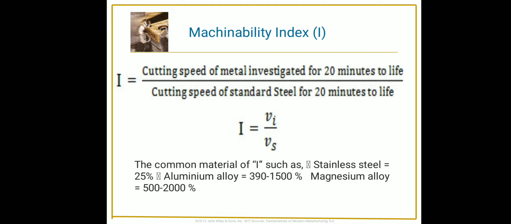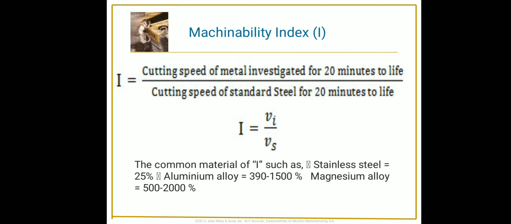Then the next point is the machinability index. It is a quantitative measure of machinability. It is used to compare the machinability of different types of material and acts as a quick and reliable method.